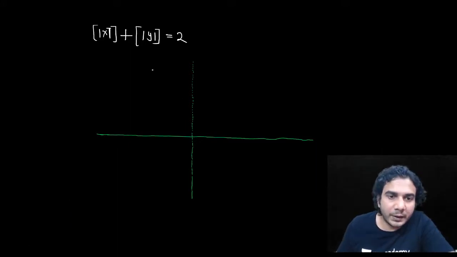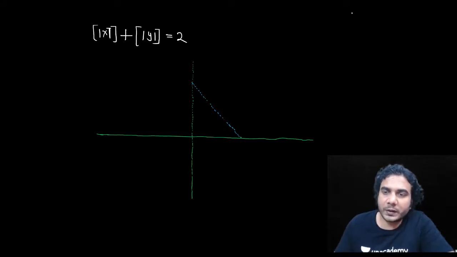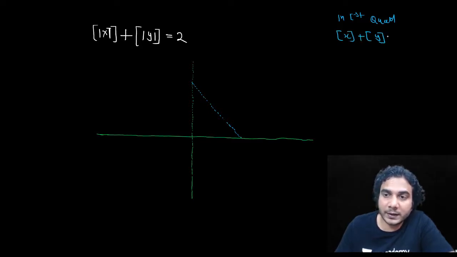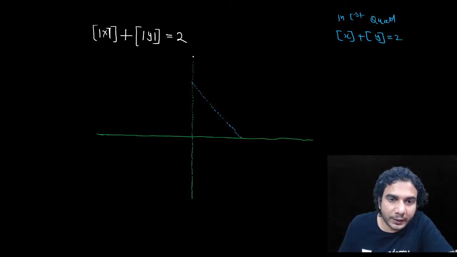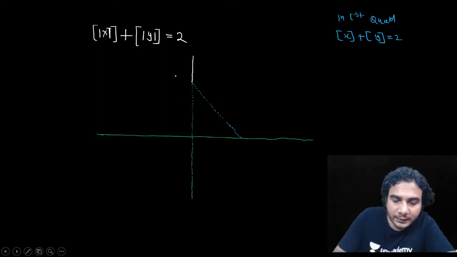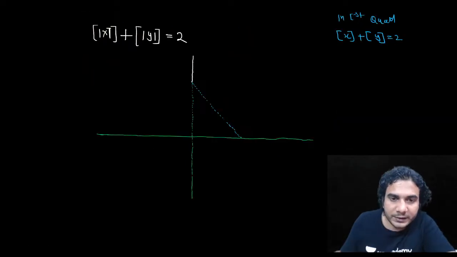All right, so now let me plot this same line again, x plus y is equal to 2, and that much graph, because in the first quadrant, mod of x is x and mod of y is y. So this equation will be the same as the previous one: greatest integer of x plus greatest integer of y is equal to 2. That means you need to plot the same curve. Same curve means same boxes, which you have plotted earlier in the previous slide. Three boxes you need to plot.